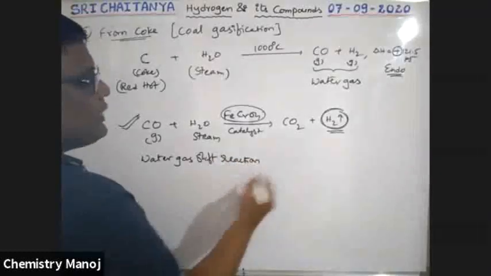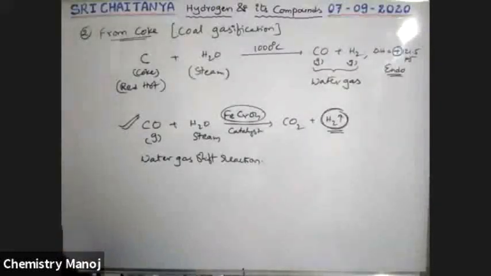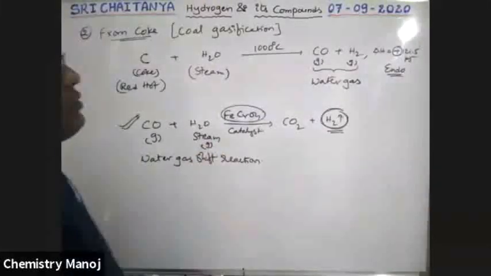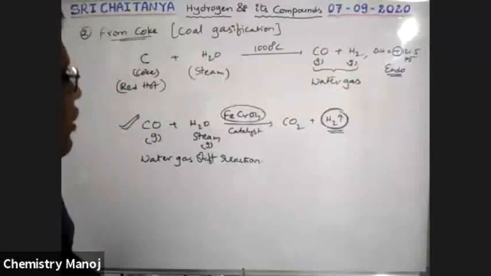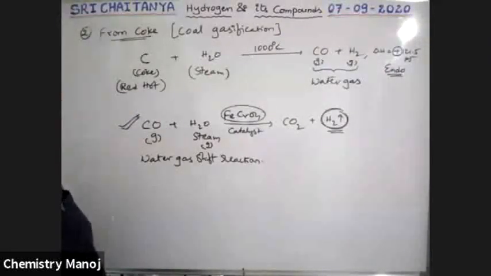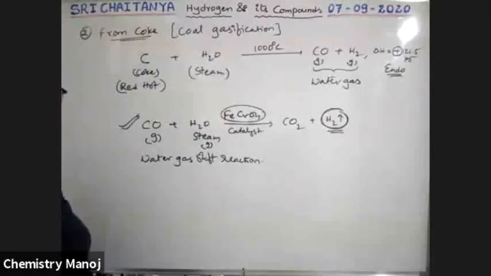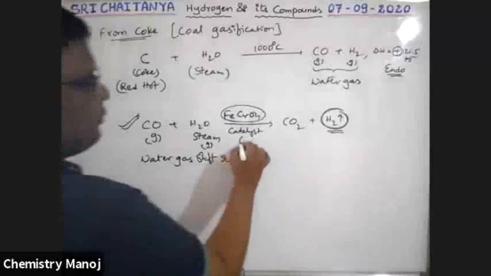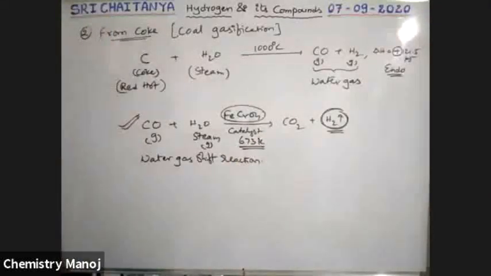That means to increase the percentage of hydrogen, the formed CO is once again treated with steam. Water gas shift reaction. What is the catalyst used here? FeCrO4, that is iron chromate, at about 673 Kelvin. At about 673 Kelvin, iron chromate acts as a catalyst.